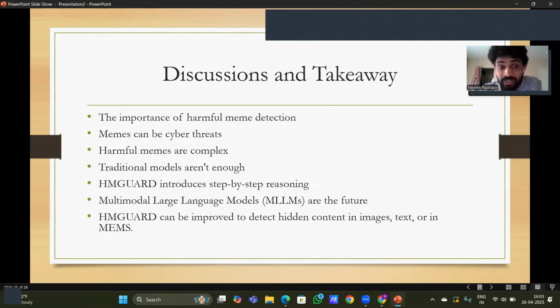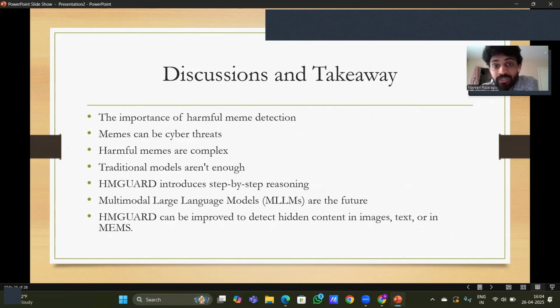Then, it is complex. I realized it is complex because of the meme composition and propaganda techniques present in the memes. And traditional models are not enough. Yes, we realized that traditional models are not enough. That's why HMGuard introduced step-by-step reasoning techniques. Still, it has some limitations. It has to detect more and more real world and AI generated content.